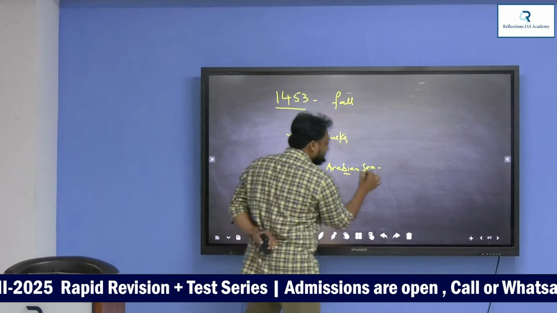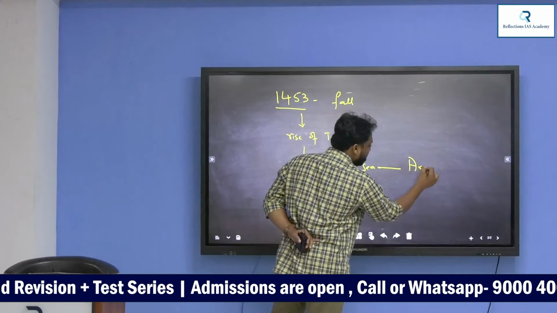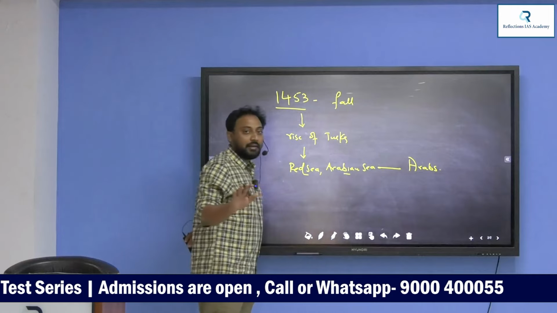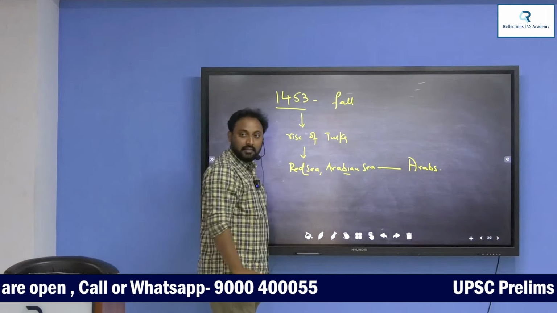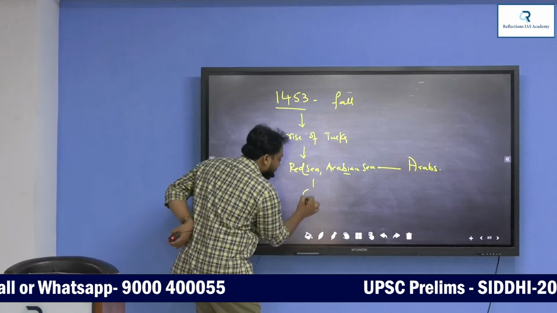Red Sea and Arabian Sea was totally dominated by Arabs. There was no scope for the Europeans to enter into this Red Sea and Arabian Sea. That's the reason Europe went into crisis.